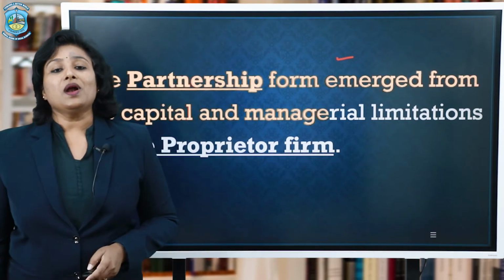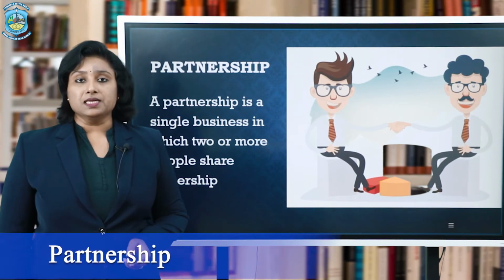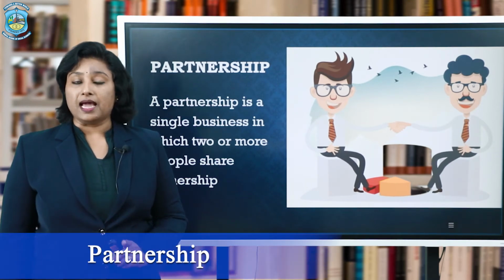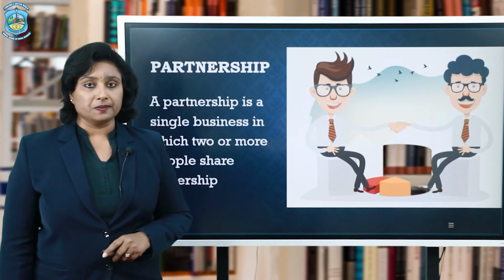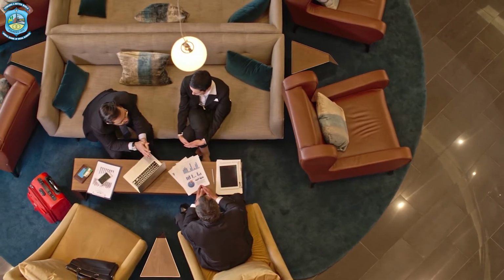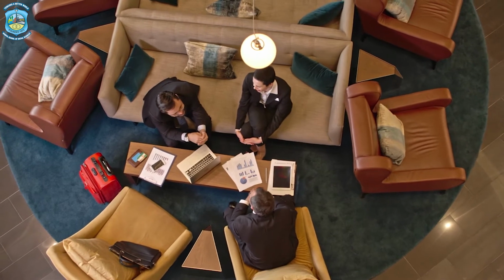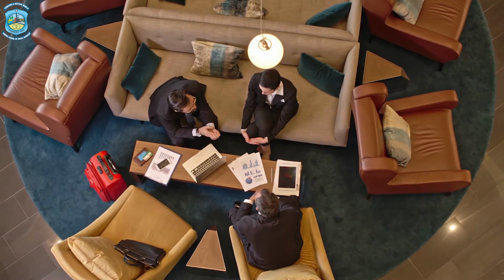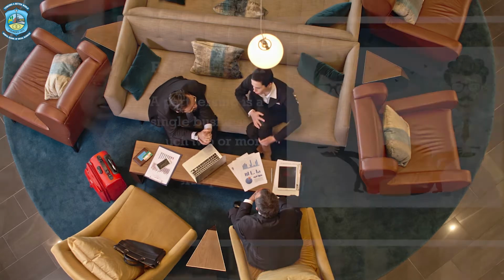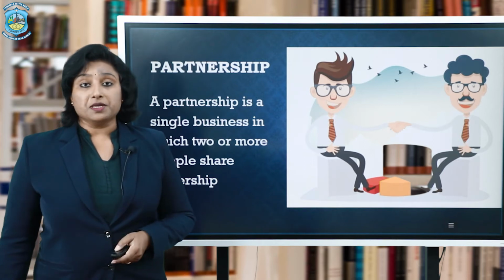Let us understand what can be the various aspects because of which a partnership form of organization can be adopted. Well, a partnership business is one single business having two or more than two owners. So we must be very, very clear about this, that just one business, the same business, is going to be run by two or more individuals as owners. That means they will have the proprietary right of that business and they are going to share the profits or loss arising out of this business.